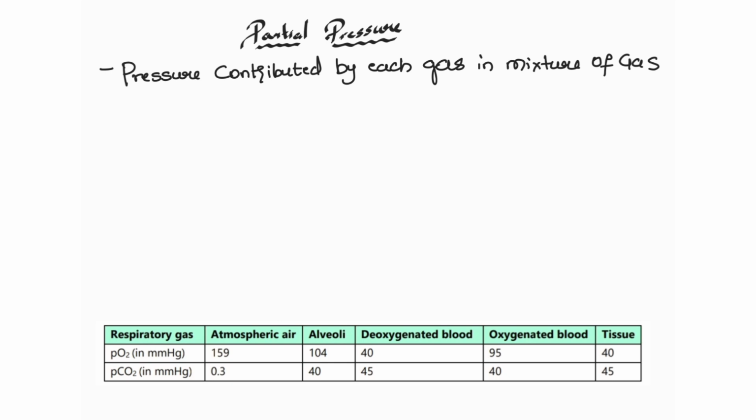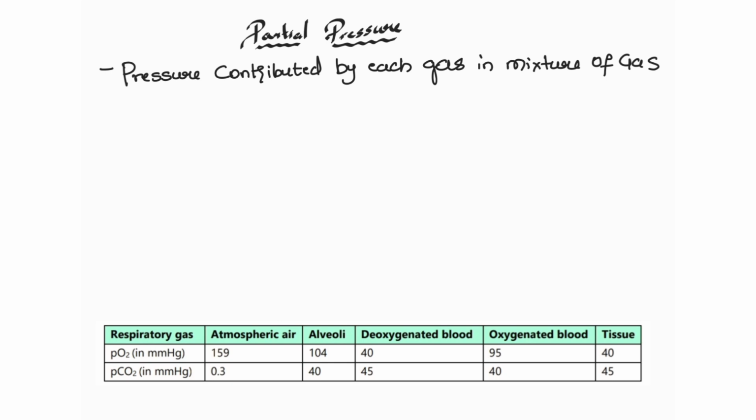Partial pressure means the pressure contributed by each gas in a mixture of gas. So there will be a mixture of gas, right? There will be oxygen and carbon dioxide going and coming inside the body. So partial pressure means the pressure exerted by individual gases in a mixture of the gases.